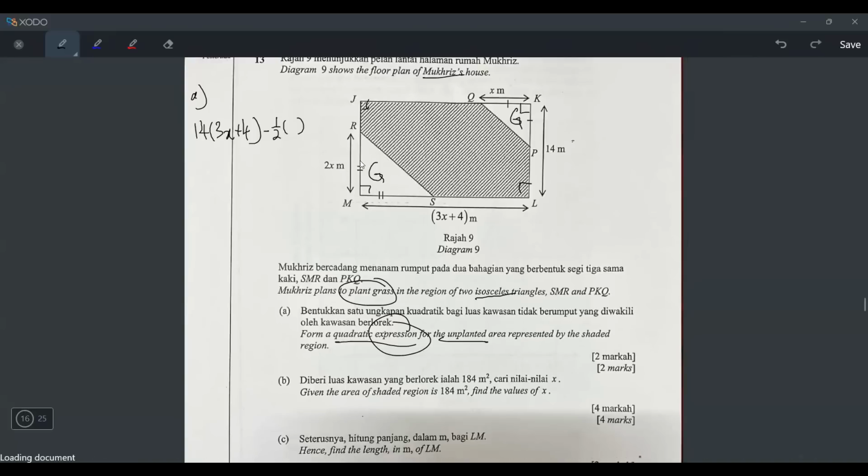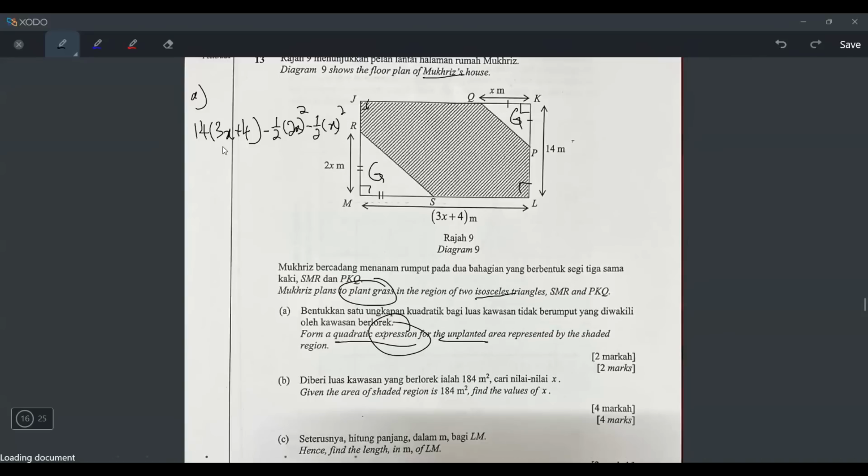So it's 1/2 times base times height. So the base is 2x, the height is 2x. So I can multiply by 2x and then multiply with 2x like this. But if you want to write fast, you can just put the square like this. And then minus again with another triangle, which is 1/2 times base times height. But the base and height is x and x.